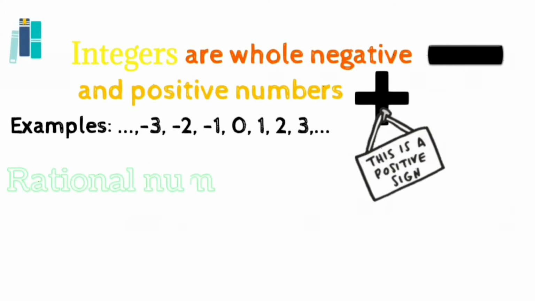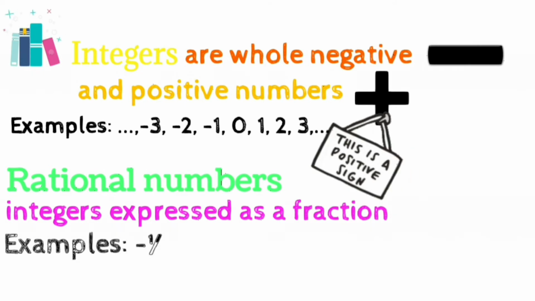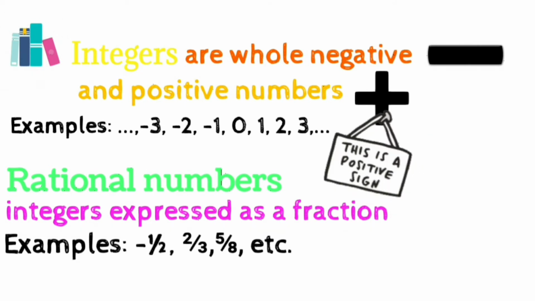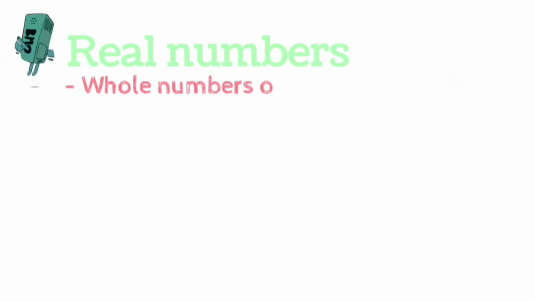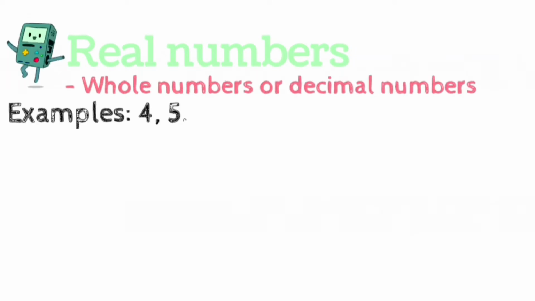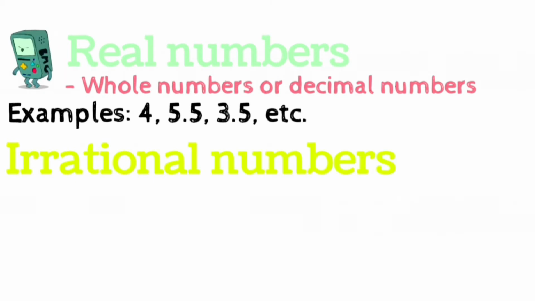Moving on to rational numbers. These numbers are integers expressed as fractions. For example, negative a half, 2/3, and many more. Then we get to the real numbers. Real numbers are all whole numbers or decimal numbers. For example, 4, 5.5, 3.5, and so on.